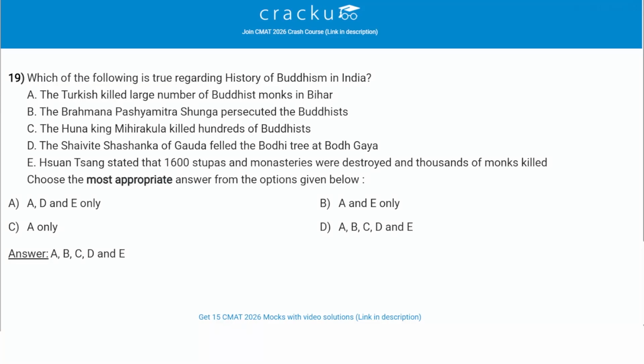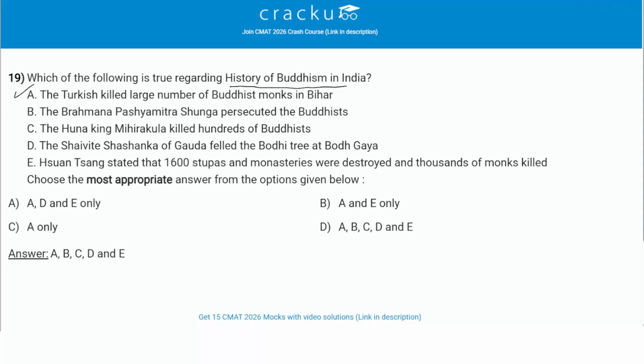Which of the following is true regarding history of Buddhism in India? Right. So I need to identify the correct statement among the given 5 statements which is true regarding history of Buddhism in India. Let's read the statements. The Turkish killed large number of Buddhist monks in Bihar. Correct. In Bihar, a lot of Buddhist monks were killed by the Turkish.